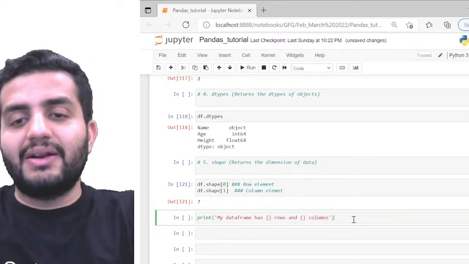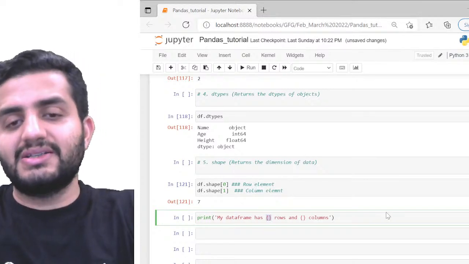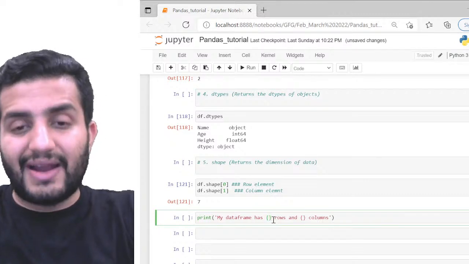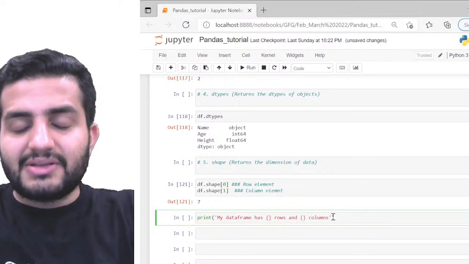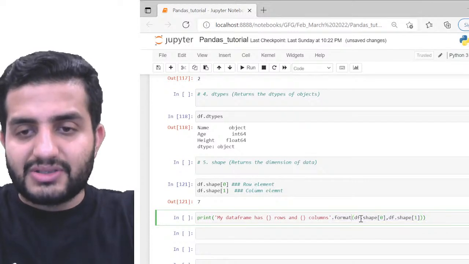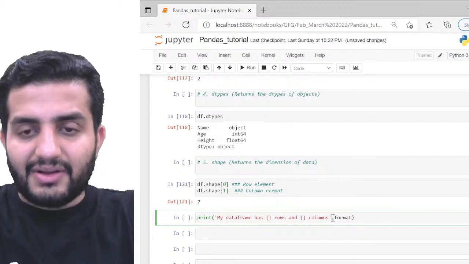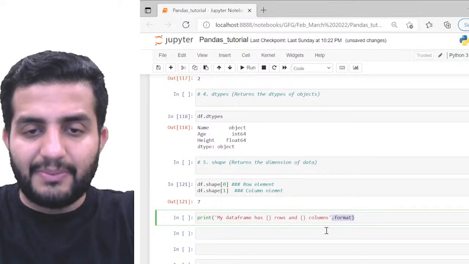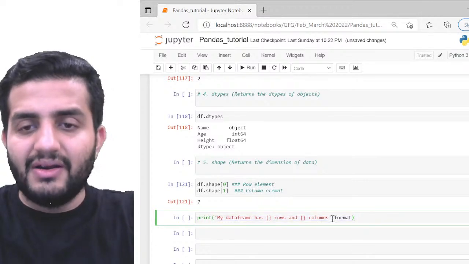So to use the dynamic numbers from the data frame, we use a curly braces format. For whatever value I want to be dynamically updated in the print statement, I use curly braces. Now what I want to fill in these curly braces, I can give using dot format. Just look at this, I'll explain. After the quotations close, I write dot format, still within the print parenthesis.